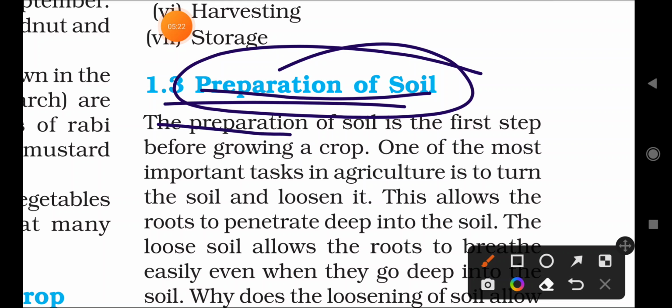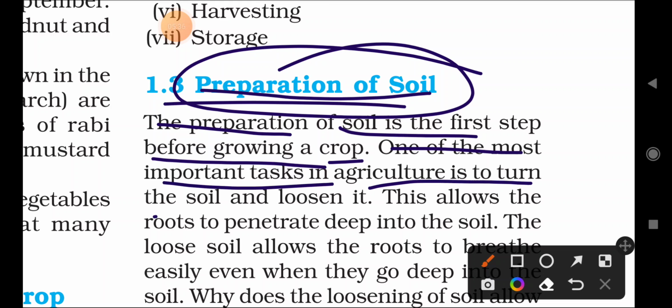The preparation of soil is the first step before growing a crop. Okay, first step is what? Before growing the crops in a field, the first step is to prepare the soil. One of the most important tasks in agriculture is to turn the soil and loosen it.